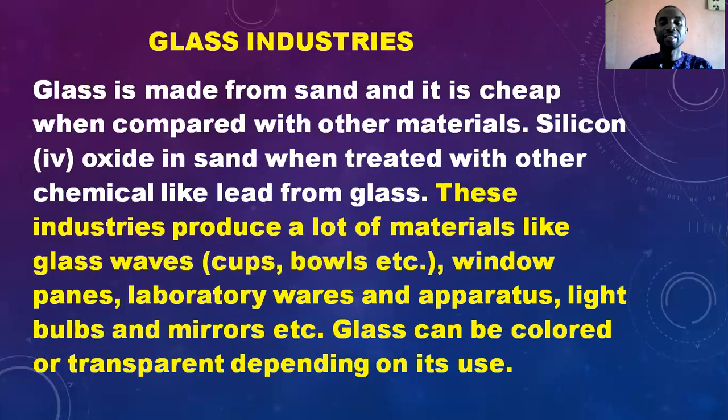All right, another industry is what we call the glass industry. This is made from sand and it is cheap compared with other materials. Silicon dioxide is sand, and when treated with other chemicals like lead, it forms glass. This industry produces a lot of materials like glasswares, which we use as cups and bowls, windows, panels, laboratory wares and apparatus, light bulbs and mirrors, etc. Glass can be colored or transparent depending on its uses.